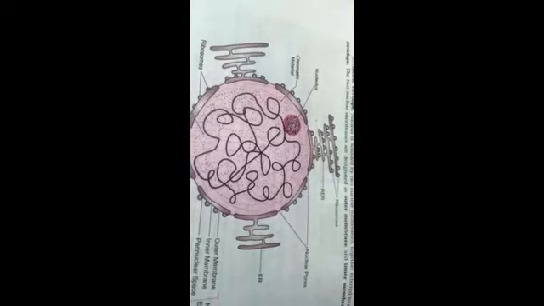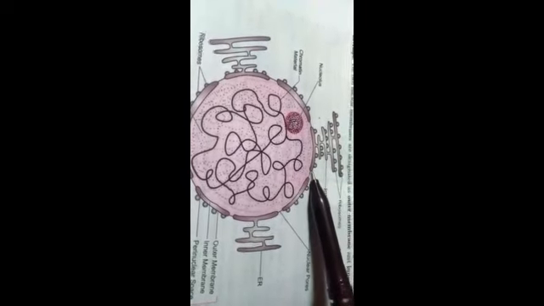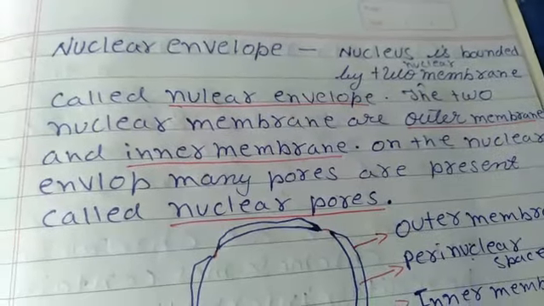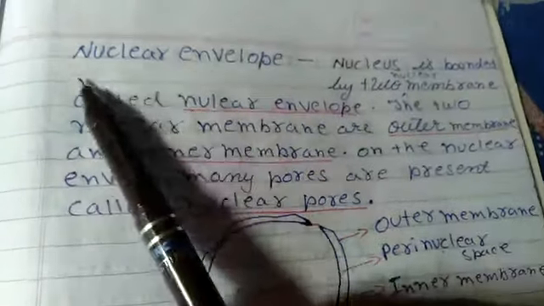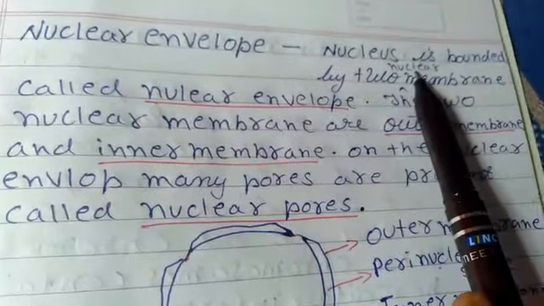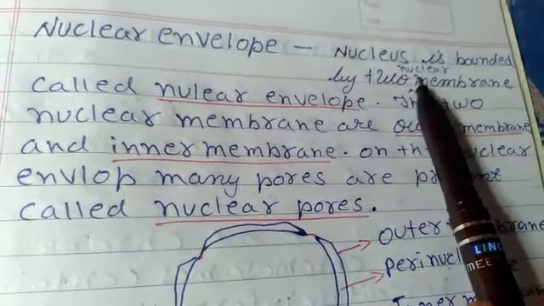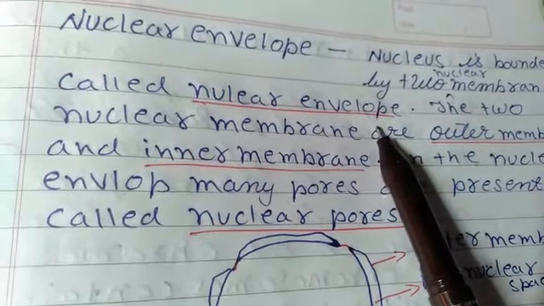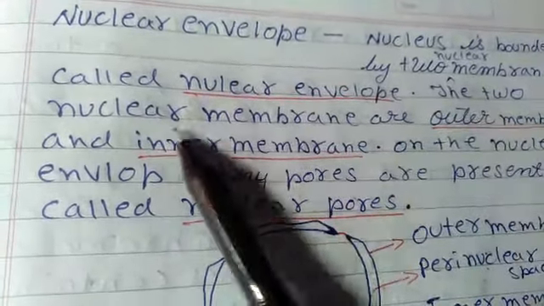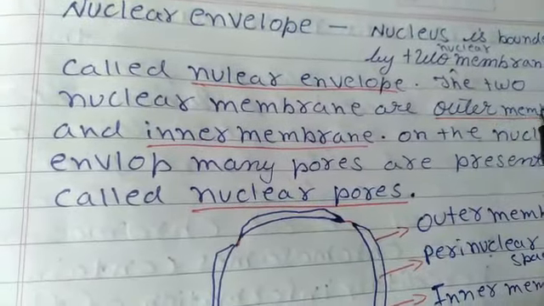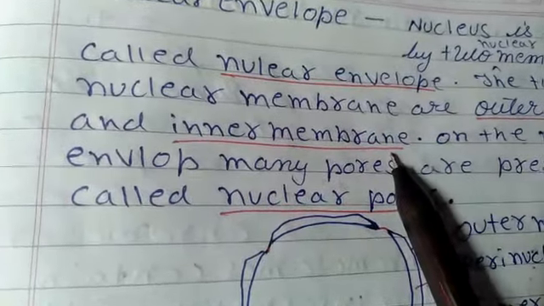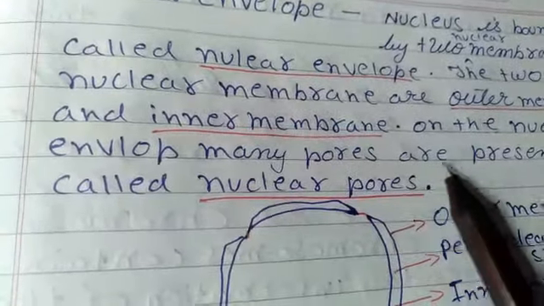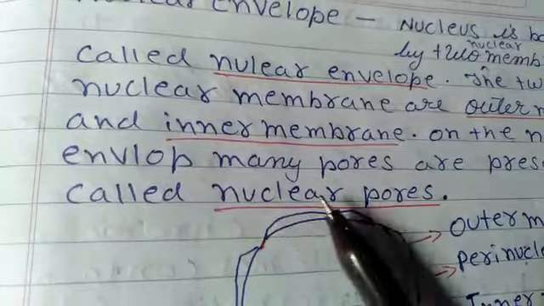So between the envelope nuclear pores are present. The nucleus is bounded by two nuclear membranes called the nuclear envelope. The two nuclear membranes are the outer membrane and the inner membrane. On the nuclear envelope many pores are present, called nuclear pores.